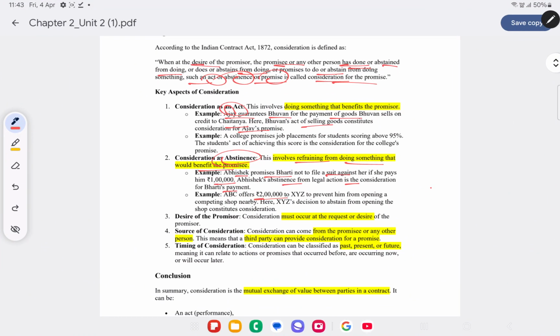But ABC offers 2 lakh to XYZ to prevent him from opening a competing shop nearby. Here XYZ's decision to abstain from opening a shop constitutes consideration. See, consideration can be an act, or it can also be an abstinence, and it must move with the desire of the promiser.